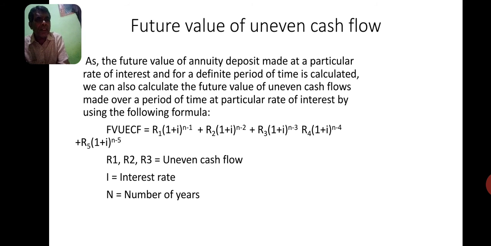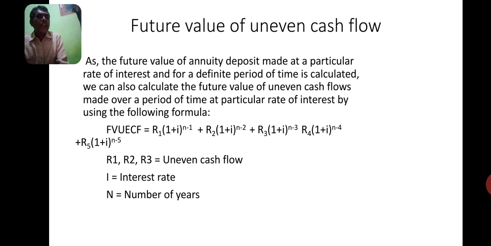Take for example, 1000 deposited at the end of the year, 2000 deposited at the end of the second year, 3000 deposited at the end of the third year. Likewise, amount or cash flows varying year to year is called uneven. But even is nothing but equal, the same, no changes. Take for example, 1000 deposited at the end of the first year, 1000 deposited at the end of the second year, third year, fourth year, and so on.